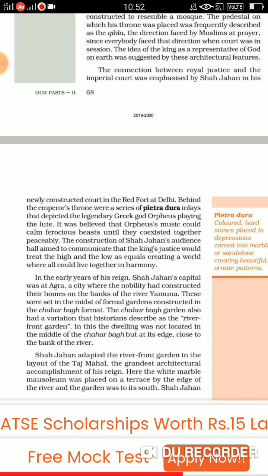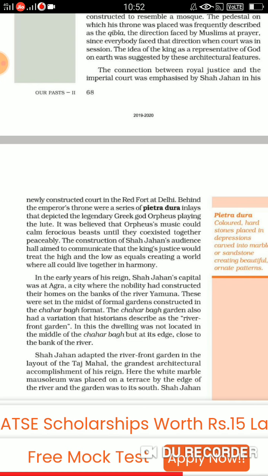So, just before the emperor's throne, there was a series of pietra dura which depicted the legendary Greek god Orpheus, who was playing a lute, and it was believed that Orpheus's music used to make ferocious beasts calm. Means everybody felt calm after listening to this music.